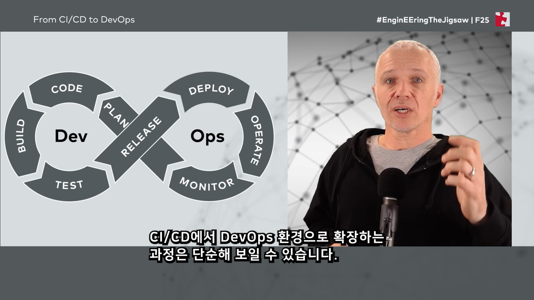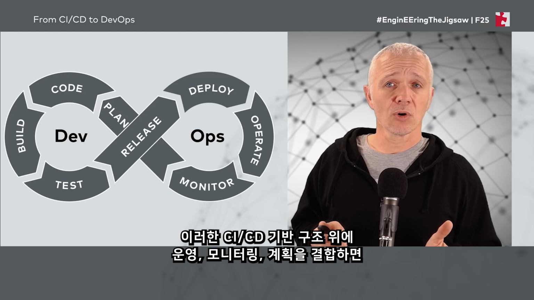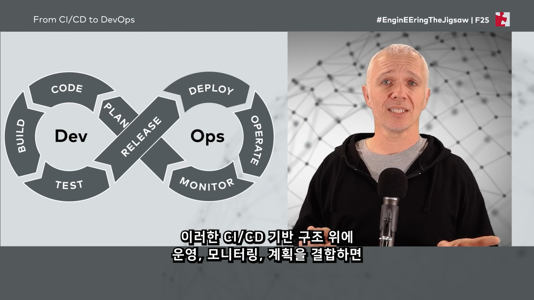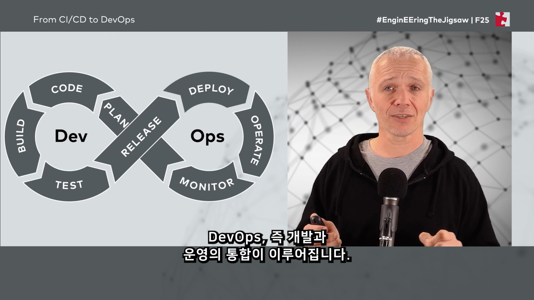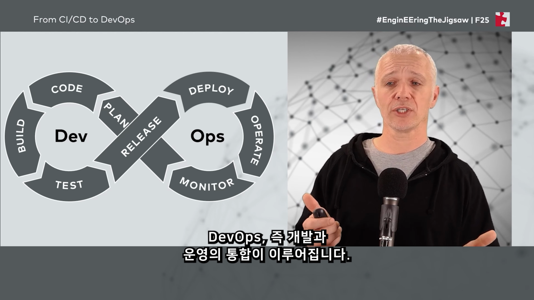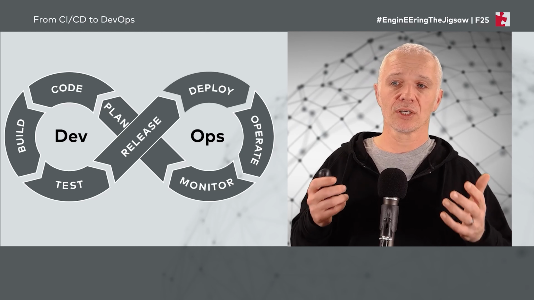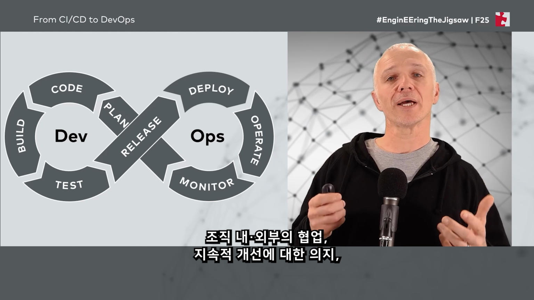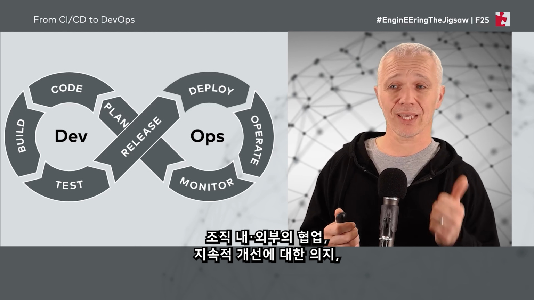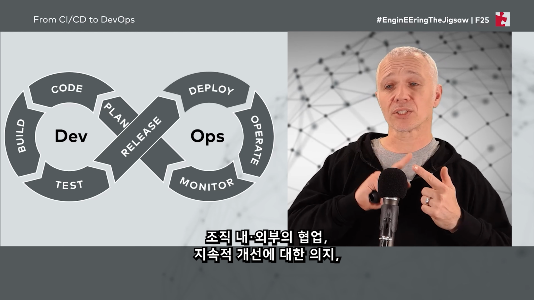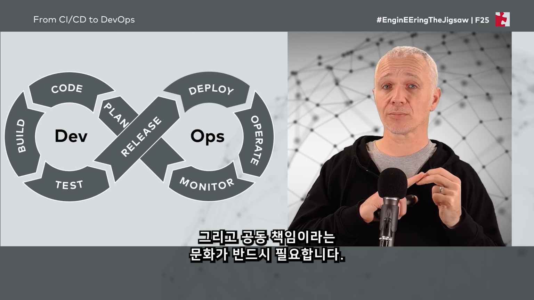Because from CI/CD to DevOps seems like a relatively simple step. We have kind of the CI/CD part and we bolt operating, monitoring and planning into it and we achieve DevOps, or development and operations. But no, because DevOps is also based on a mutual desire for collaboration between and within organizations, a desire for continuous improvement, as I've just talked about, and shared responsibility.